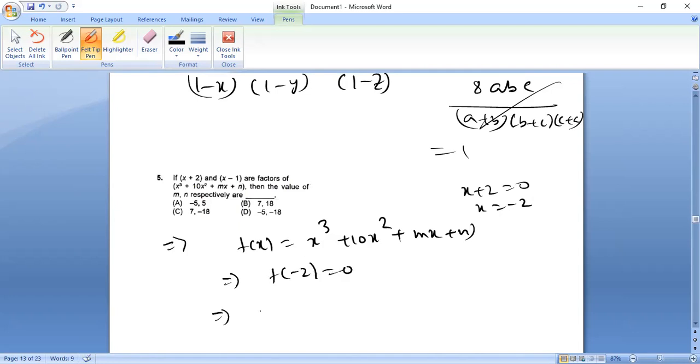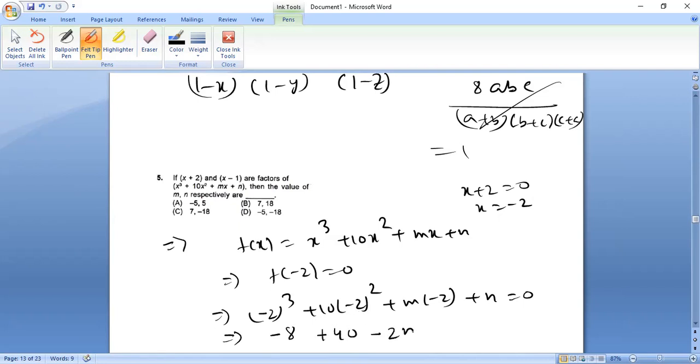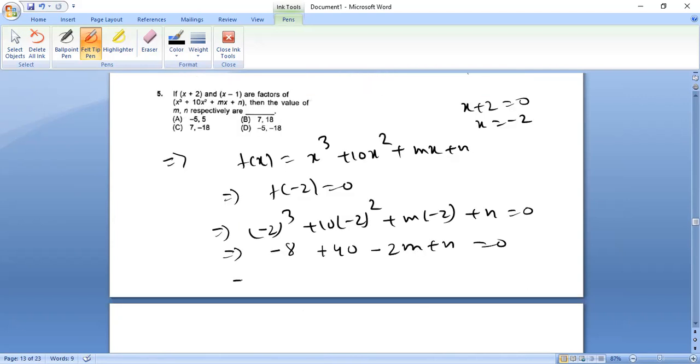Now if I put minus 2 in place of x, remember, wherever x is there, there will be minus 2. This becomes minus 8, 2 square is 4, 4 into 10 is 40, minus 2m plus n is equal to 0. Therefore, we have n minus 2m is equal to minus 32. That means 2m minus n is equal to 32.